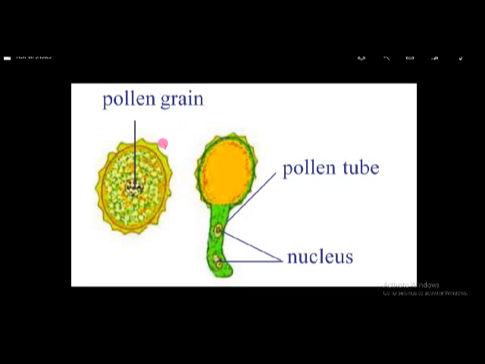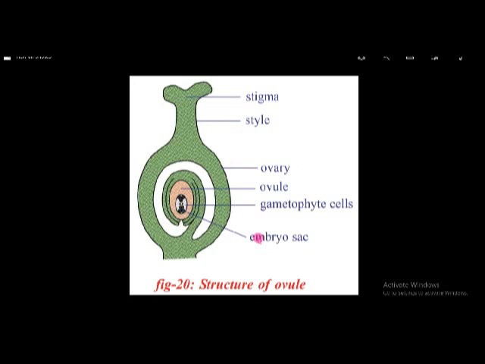When the pollen grain reaches the stigma of the ovary, the pollen grain germinates and becomes like this. A tube arises, and in the tube, two nuclei are present. They are called male nuclei. And here this is the female reproductive part, and this is the ovary. If we observe the ovary, here it is the stigma, this is the style, and this is the ovary. Inside the ovary, a structure like this is present.